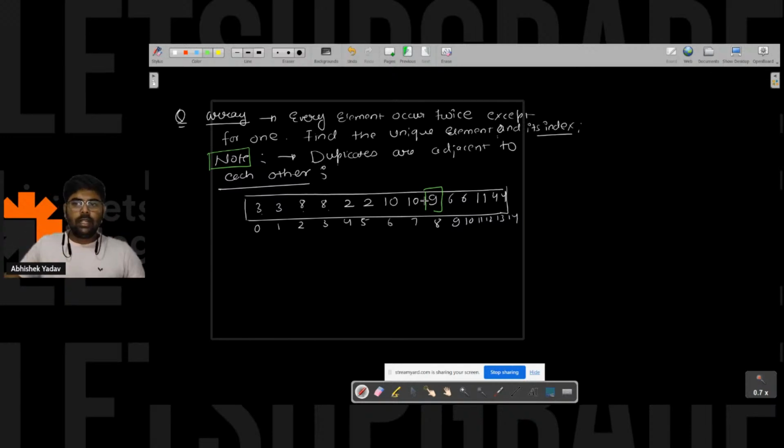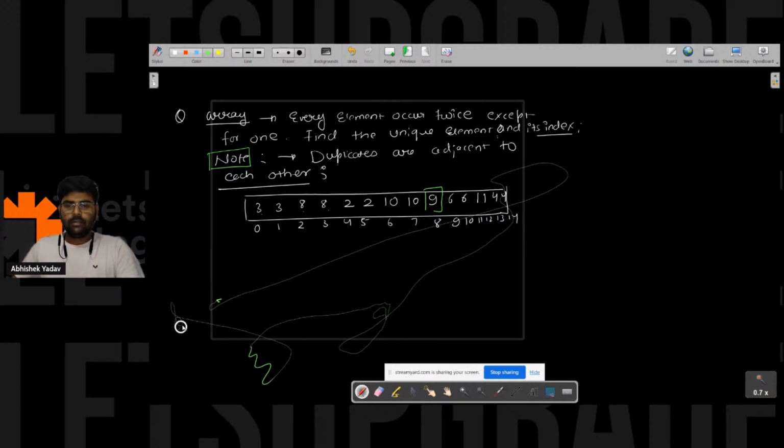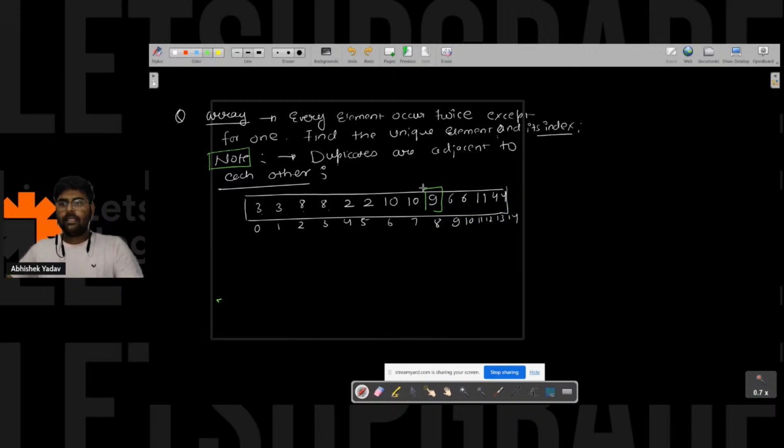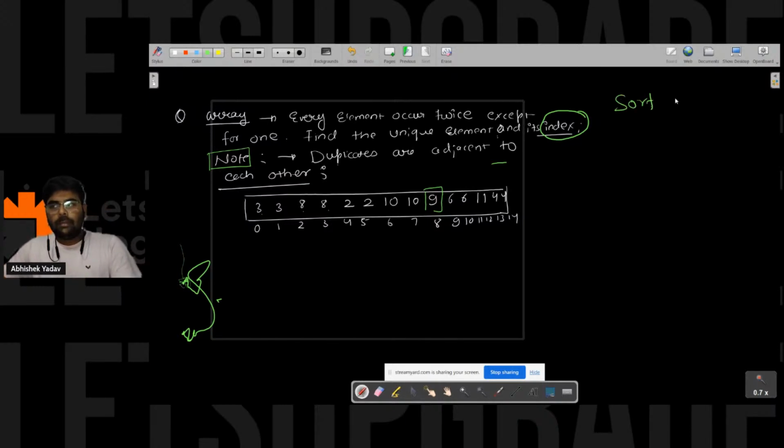Tarun, if you carefully read the question, what we have discussed here, this part. So here you can see you have to find the index also, right, Tarun? If you sort the array, then you will not be able to find the correct index.